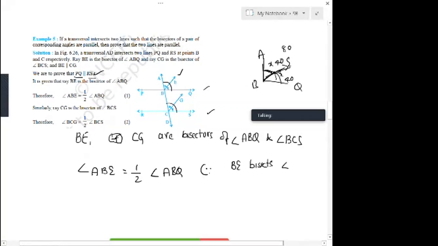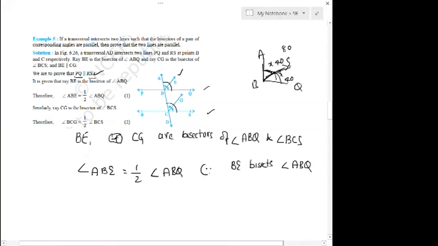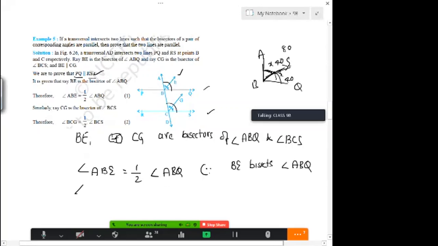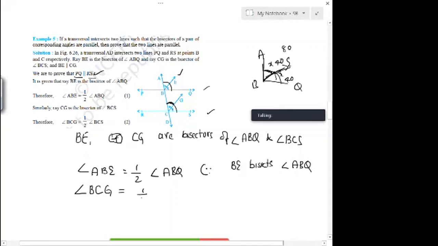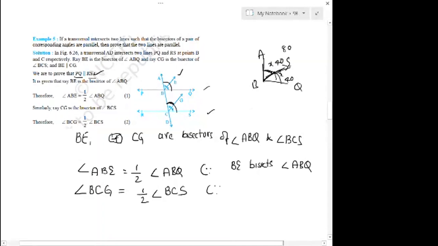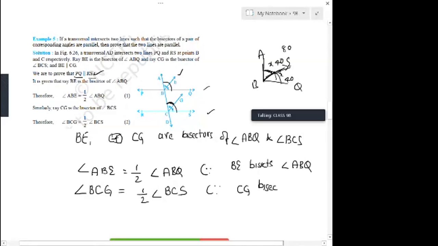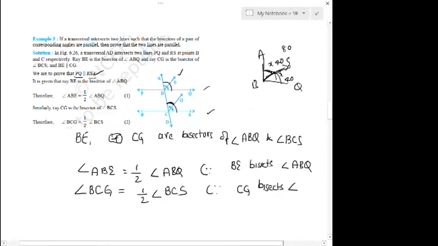In the same way, angle BCG will be half of which angle? This angle is half of this complete angle, right? BCG equals half of angle BCS, again for the same reason, since CG also bisects angle BCS.